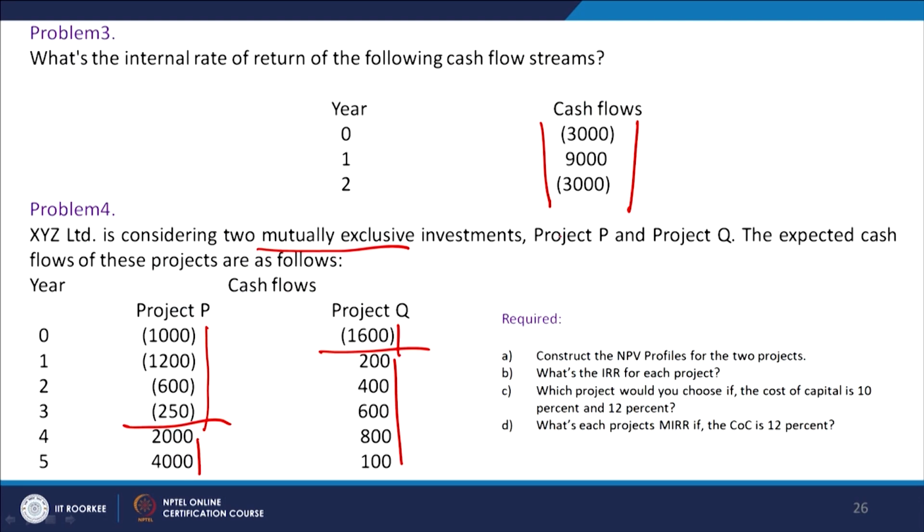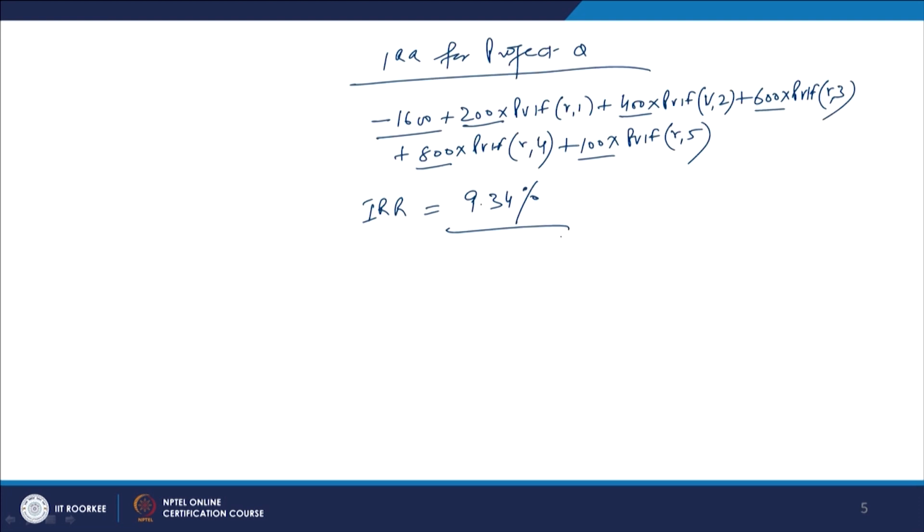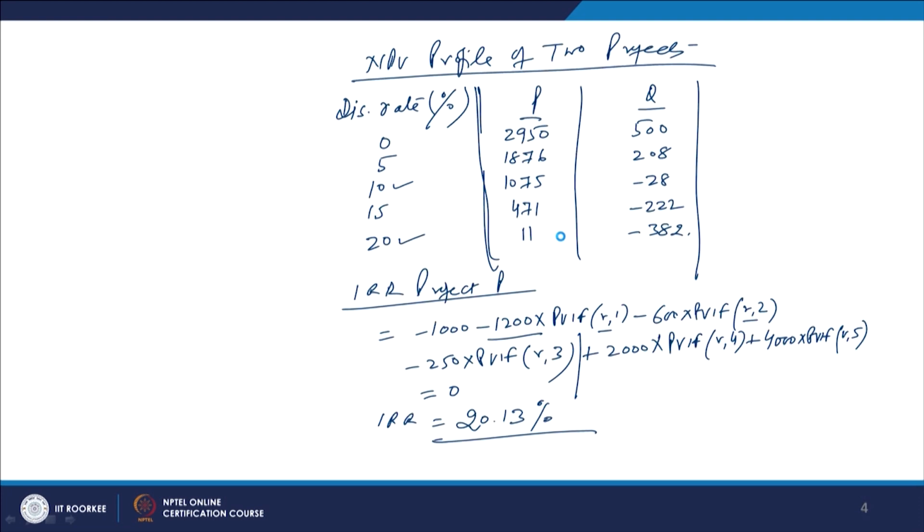Now we have to answer the next question. We have answered the first two questions: construct the NPV profile for the two projects, and what is the IRR for each project. The third question is which project would you choose if the cost of capital is 10%, 12%, or we add one more dimension, 20%. We will find the answer from the NPV profile we have worked out here.